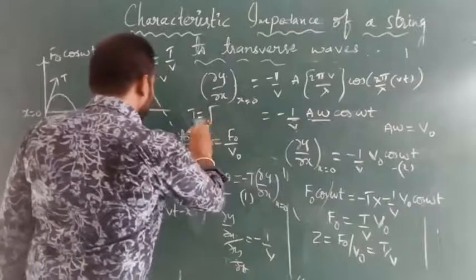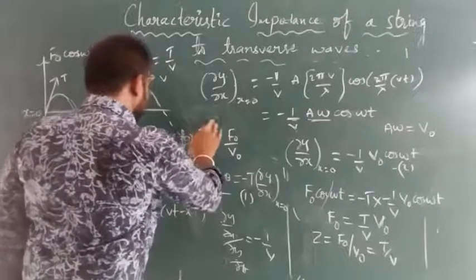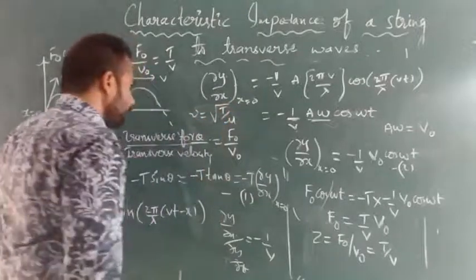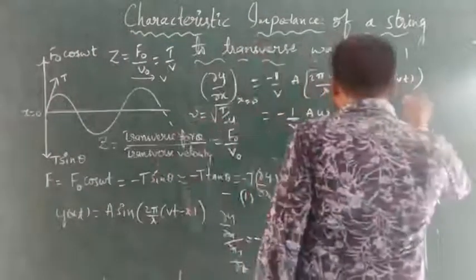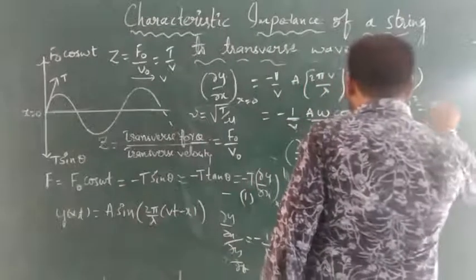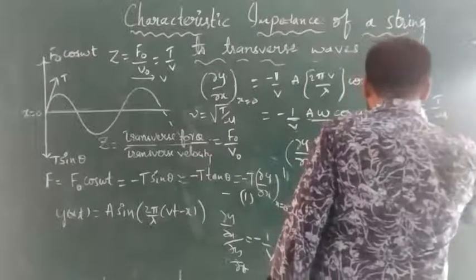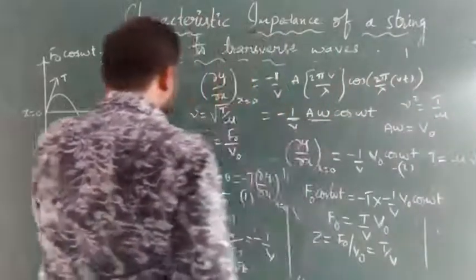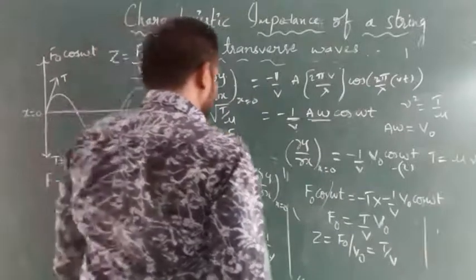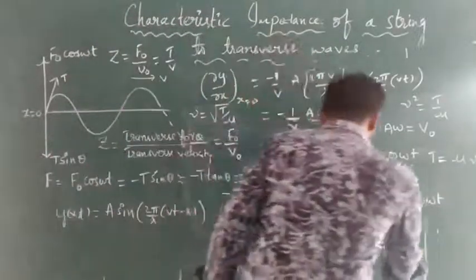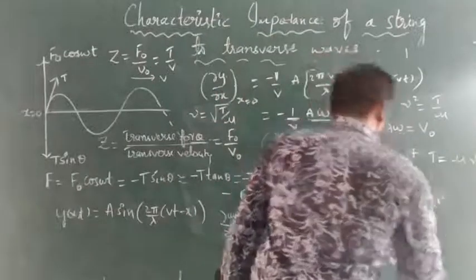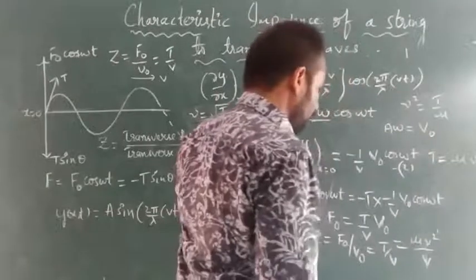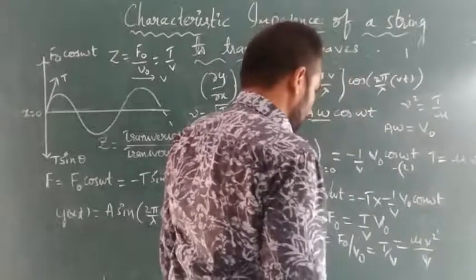We know that frequency is equal to under root T by mu, so T is equal to mu into frequency squared. So in place of T by V, we can write mu times frequency squared by V. Like that we can also write those equations, right?